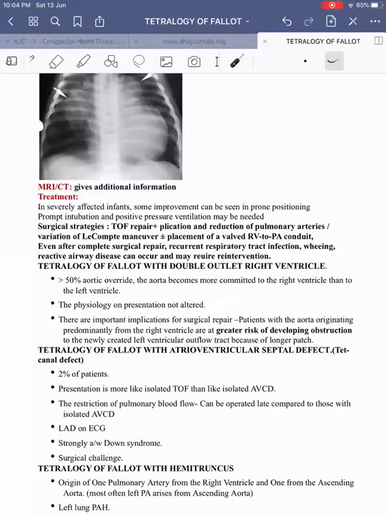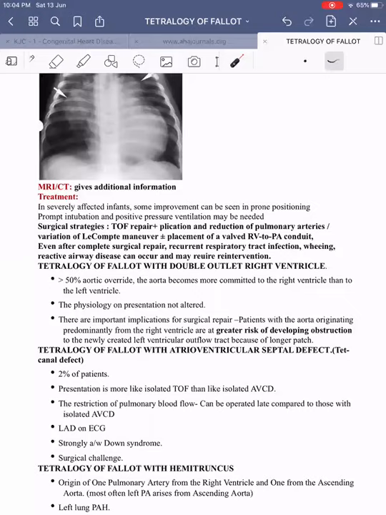There are important implications for surgical repair, because patients with the aorta originating predominantly from the right ventricle are at the greatest risk of obstruction of the newly created left ventricular outflow tract because of the long patch. Here they have to use a long patch for establishing left ventricle to aorta continuity. So this can result in subaortic stenosis in the later post-surgical period.